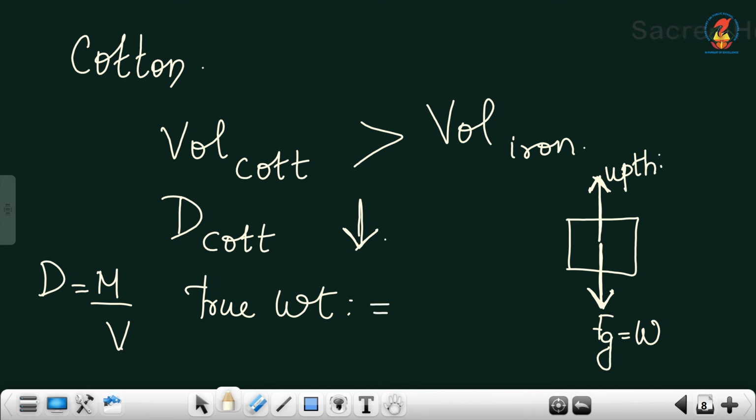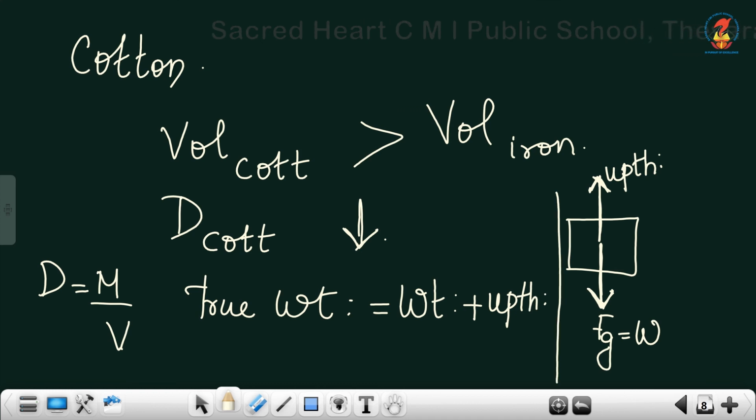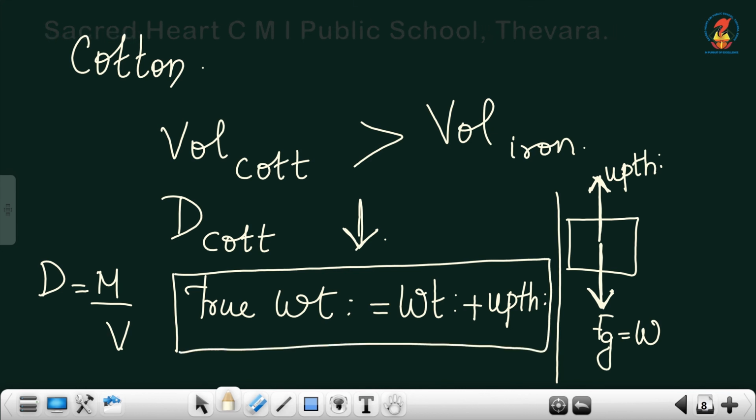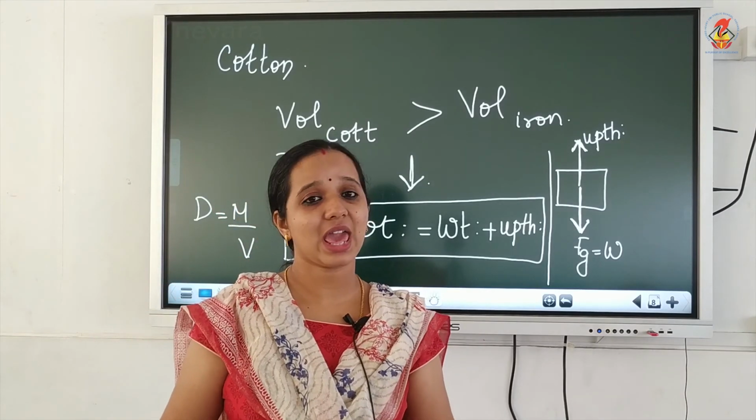So the true weight of cotton can be calculated as its weight plus the upthrust due to air in the upward direction.